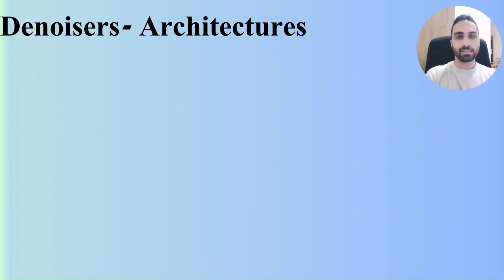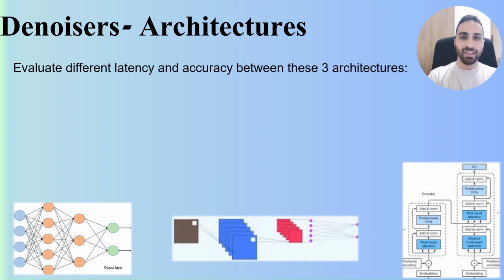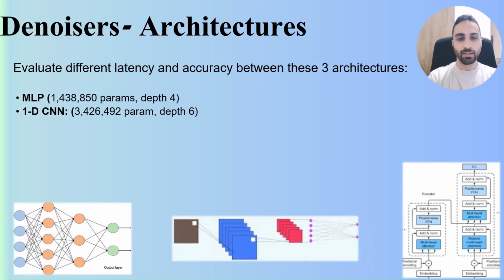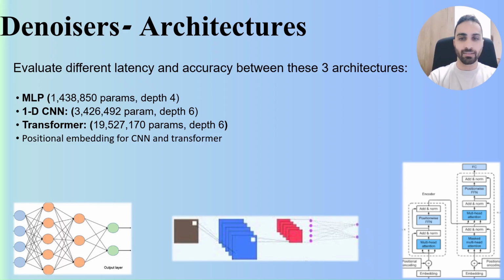Okay, so we learned about the setup, the controller, and the diffusion inputs and outputs. Now, diffusion defines the iterative process of denoising, while the backbone architecture executes the denoising step. In this project, we compare how different backbone architectures affect planning performance. We have the MLP with 1.5 million parameters, the one-dimensional CNN with 3.5 million, and the transformer with 19.5 million. Now, to address the permutation invariance of the transformer and the translation equivariance of the CNN, we incorporate positional embedding into both architectures. The trajectory horizon is 100, so each diffusion sample will be 100 actions long.